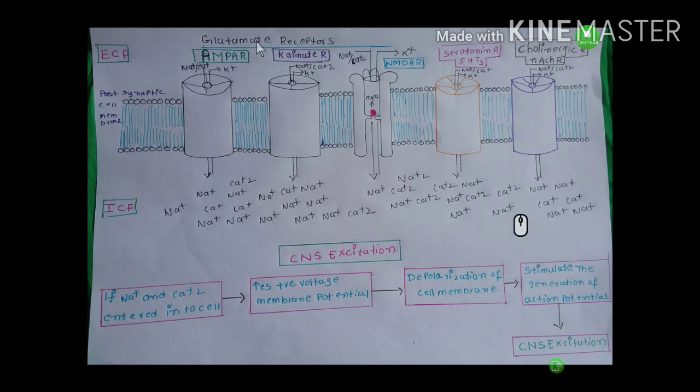Glutamate binds to the AMPA receptor and kainate receptor and activates them. So a large amount of sodium and a small amount of calcium enter the cell. See here, if sodium and calcium enter the cell, it increases the positive membrane potential. It leads to depolarization of the cell membrane. This depolarization reaches the NMDA receptor, and this depolarization removes the Mg2+ ion from the pore. This Mg2+ ion moves to the extracellular fluid.